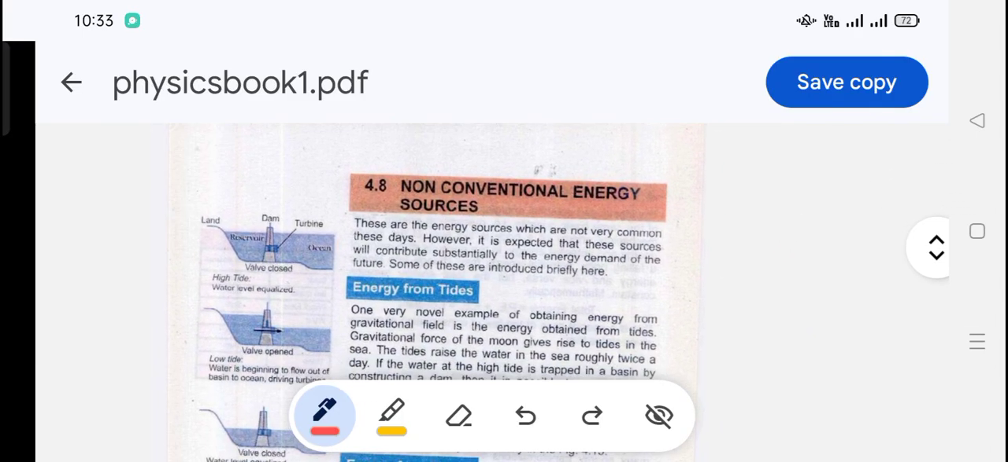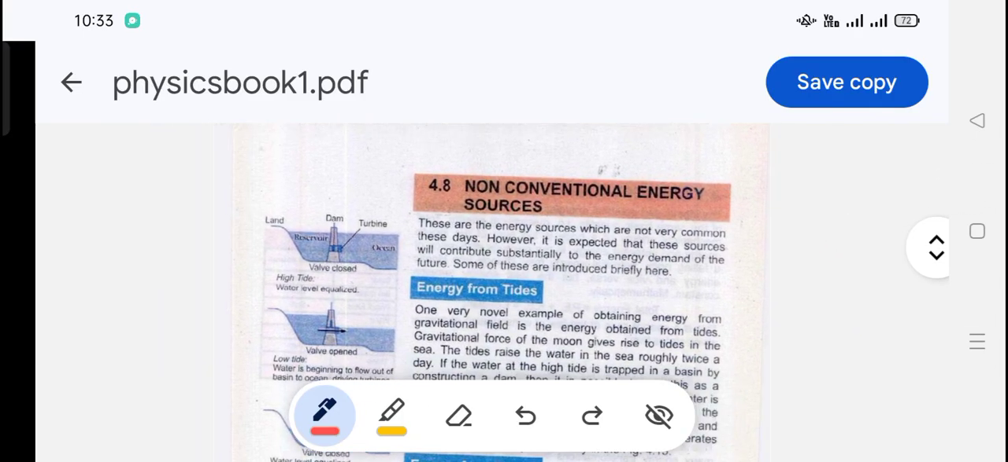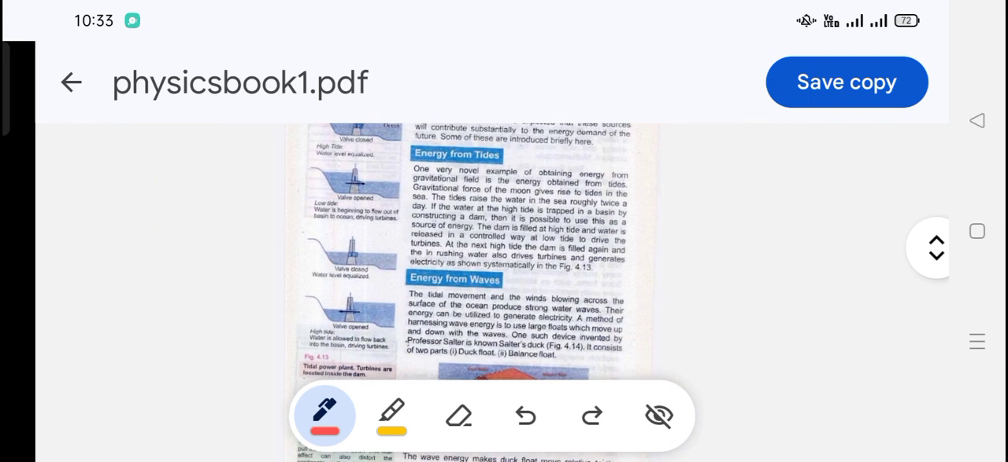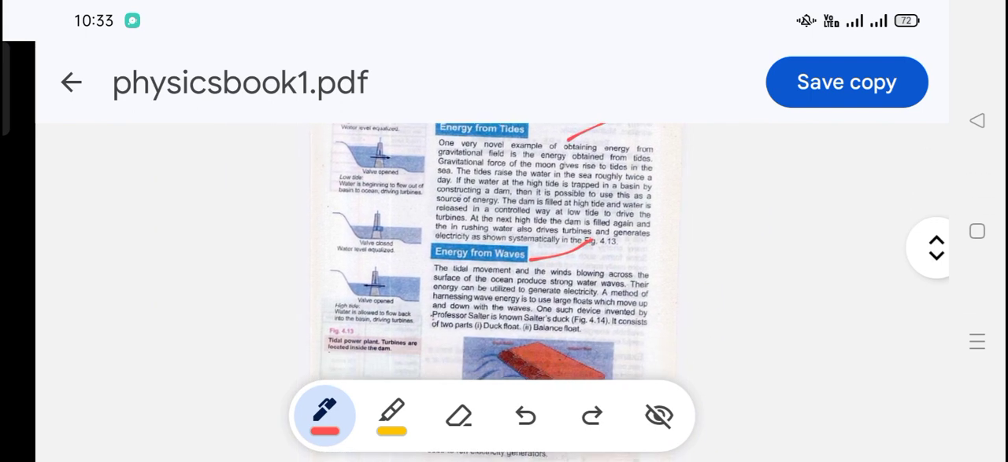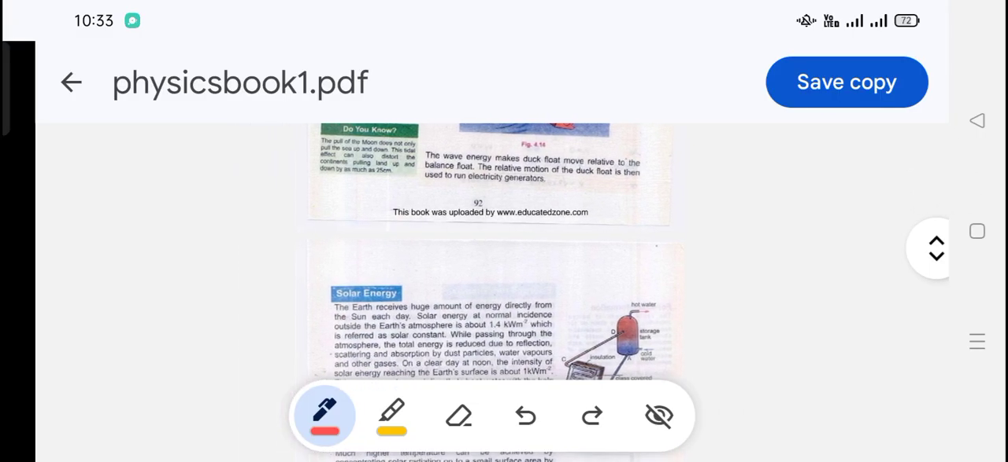So that's all from this video. In the next video we will see non-conventional energy sources, energy from tides, energy from waves, and the examples respectively.